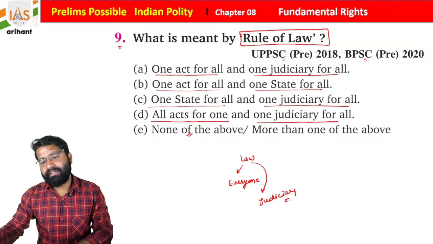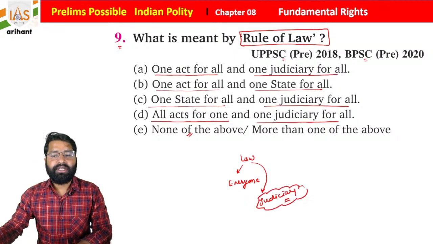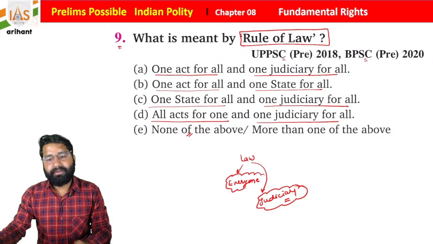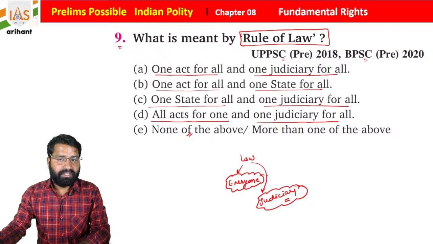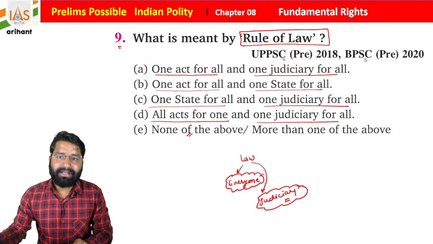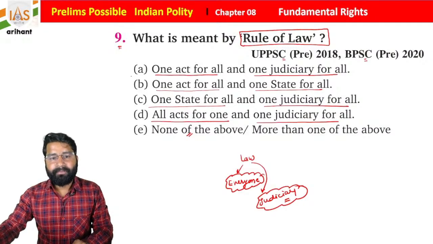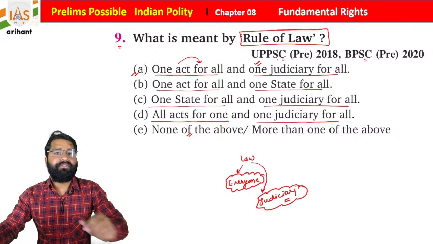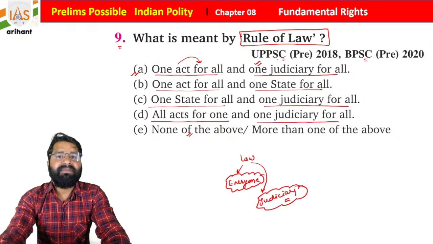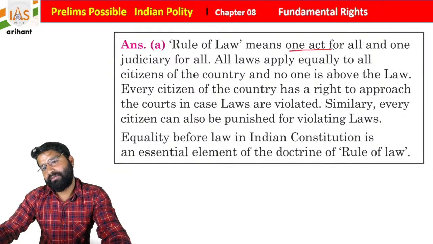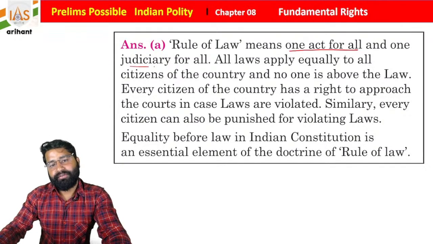So this judiciary is going to treat everyone equally, and the law implemented by the legislative authority or executive body must be followed by everyone. So one act for all and one judiciary for all, students. Statement A is right. So rule of law means one act for all and one judiciary for all.